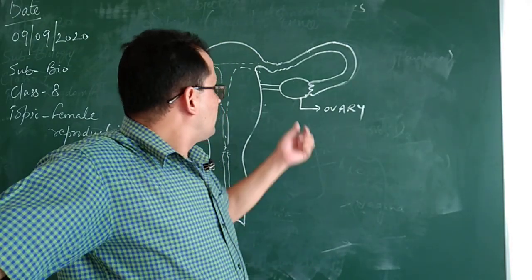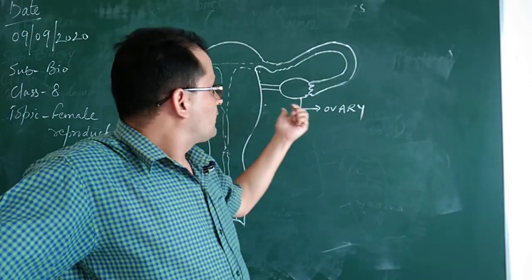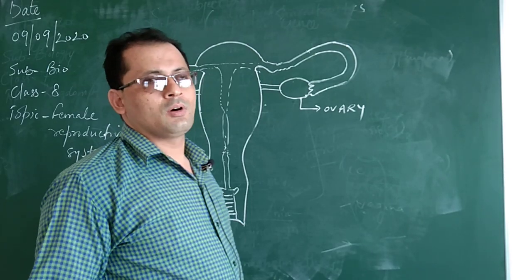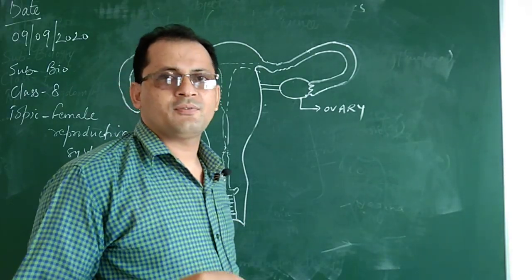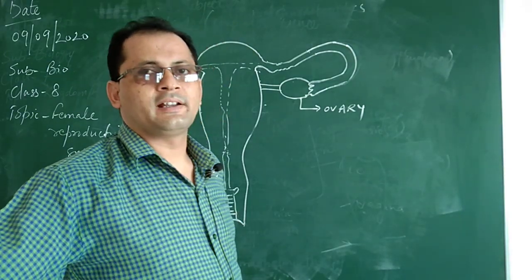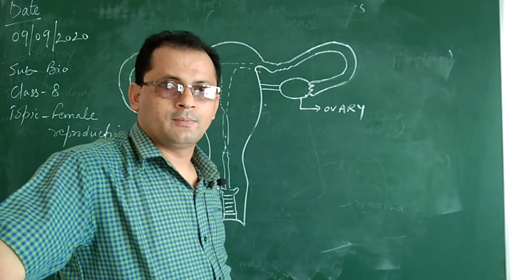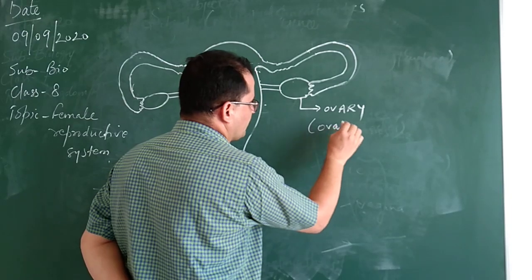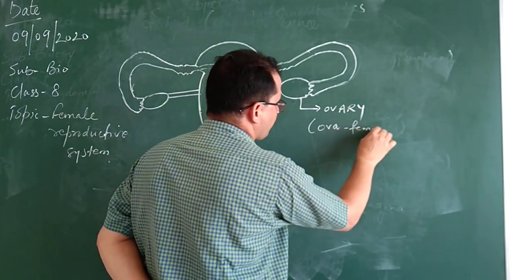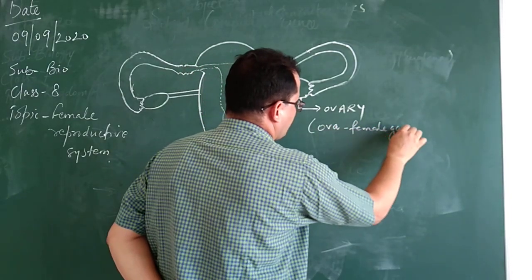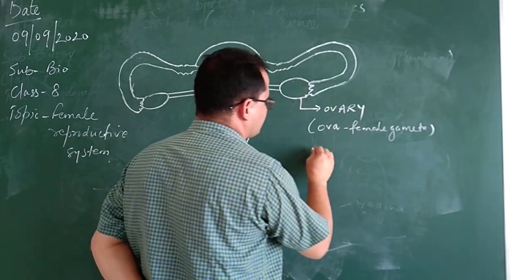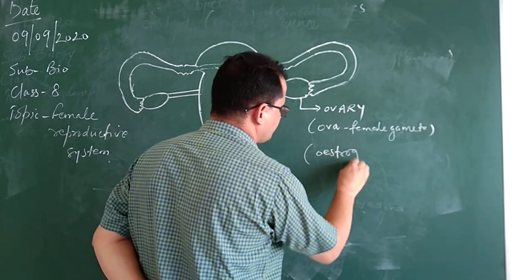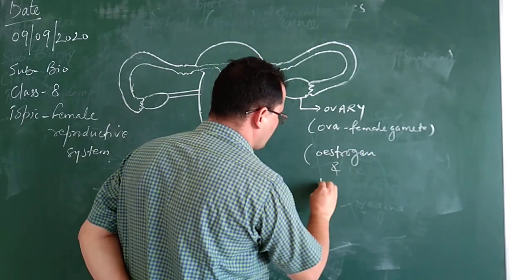These ovaries produce ovum or egg, as well as the female sex hormones, that is estrogen and progesterone. So its role is to produce ova, that is the female gamete, as well as the female sex hormones.